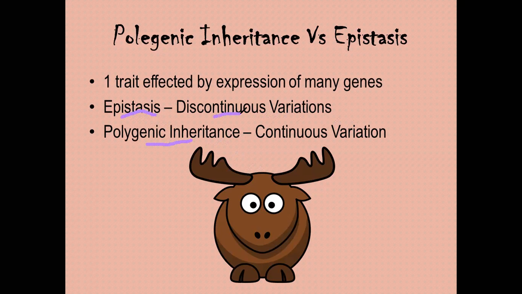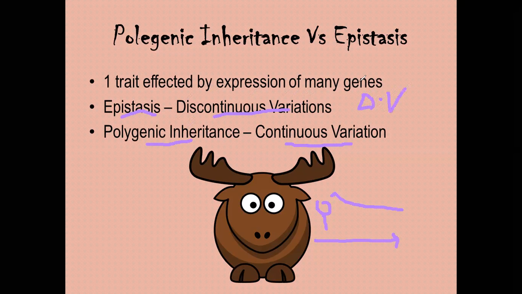Discontinuous variation happens in epistasis and continuous variation happens in polygenic inheritance. As in the case of height, if you have the height of 6 feet, there would be 5'9", 5'8", 5'7", 5'6", so the variation is very continuous. But in the case of epistasis, for example in the coat color of dogs, we would see maybe 3 or 4 colors at max. So these variations are not continuous, these are discontinuous variations.